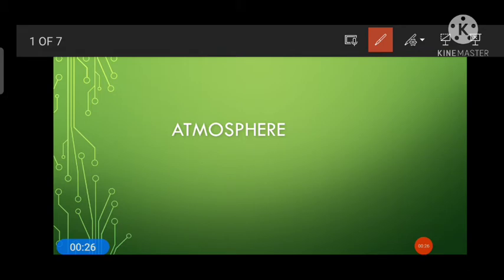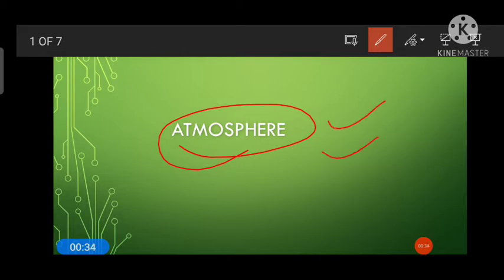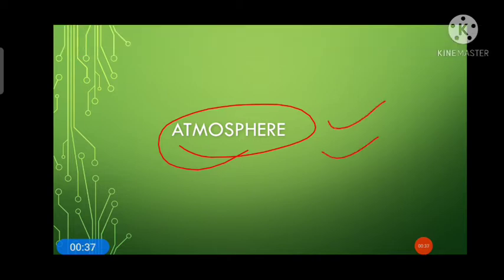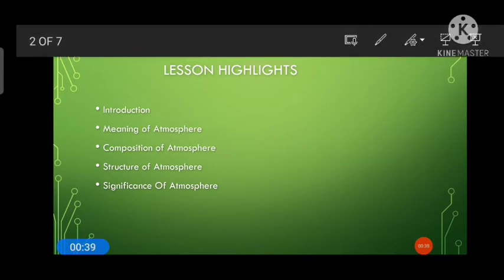Now in this topic, as I already told you, we'll be discussing the atmosphere: the meaning of atmosphere, the structure of atmosphere, etc. Let's see the highlights of the lesson. Starting with the introduction, we'll learn the meaning of atmosphere, then its composition, what the atmosphere is composed of. Then we'll deal with the structure of the atmosphere, and lastly the significance of the atmosphere. But in this particular video, we'll discuss only a few topics, up to the composition of atmosphere.